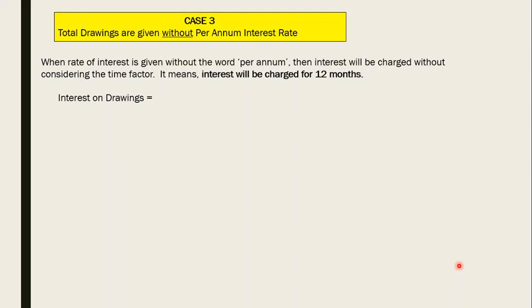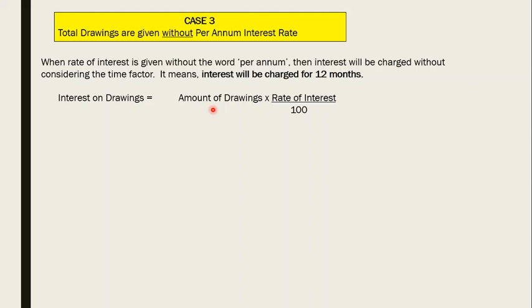Now, in case the per annum word is missing, and the date also is not there. Since the date is not there and even the rate of interest is not saying that this rate is meant for the full year, what are we going to assume? We are going to assume this is for that particular period only. So no months by 12 here, because we are assuming that this rate, which is not per annum, is meant for the amount withdrawn for that period only. Per annum indicates a full year.